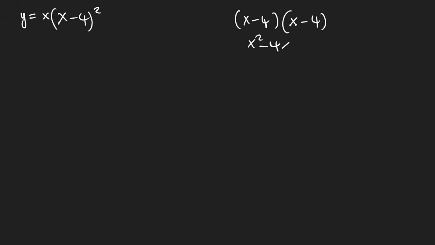x to the 2 minus 4x minus 4x plus 16. So this is going to be x to the 2 minus 8. Are we correct? Okay. This is minus 8x plus 16. So we're going to have y is equal to x, then x to the 2 minus 8 there. Then this is going to be like x plus 16.